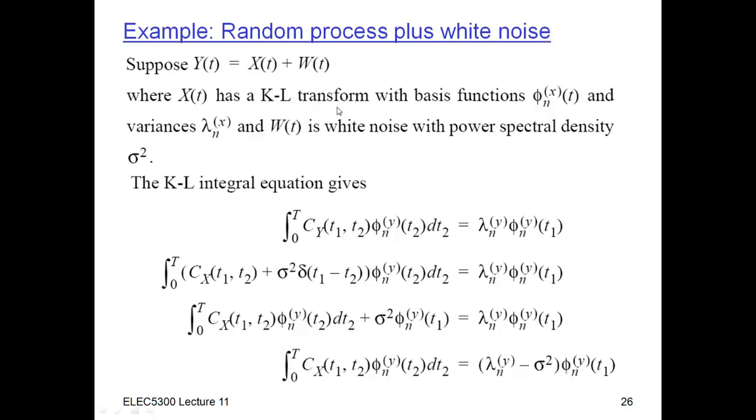I don't know how I found it, but somehow I found those basis functions phi sub n, and I'm going to put a little x in the superscript to indicate that these are the ones I found for x. If I'm just trying to expand x, I have these coefficients, and the coefficients all have variance lambda sub n, where the x means that I'm just expanding x alone.